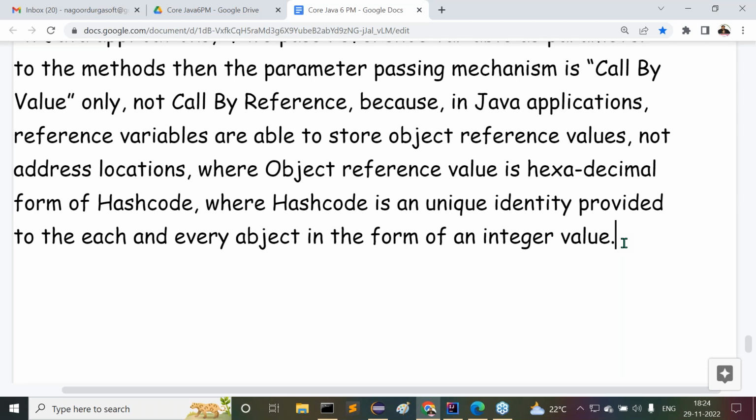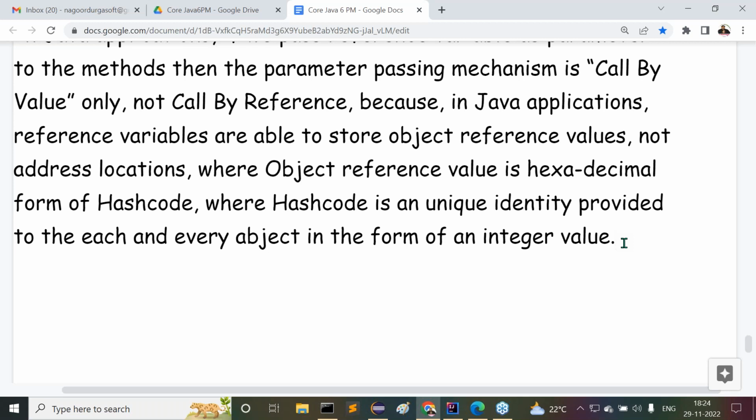Here, what is the reference value of the object? The reference value is a hexadecimal form of a hash code. What is this hash code actually? Hash code is an integer value provided by the heap manager for each and every object as a unique identity. That unique identity integer value is called what they know? Hash code of the object. That hash code is not an address location. Reference value is not an address location. Reference variable does not have any address location.